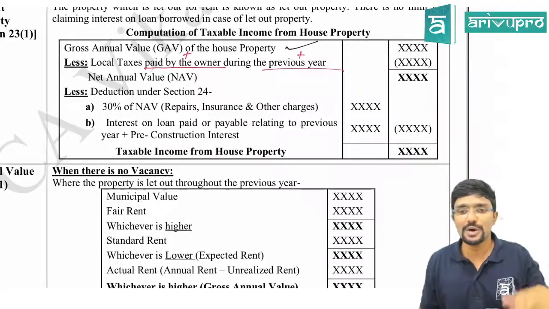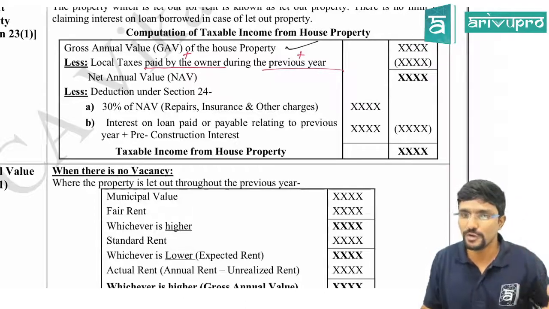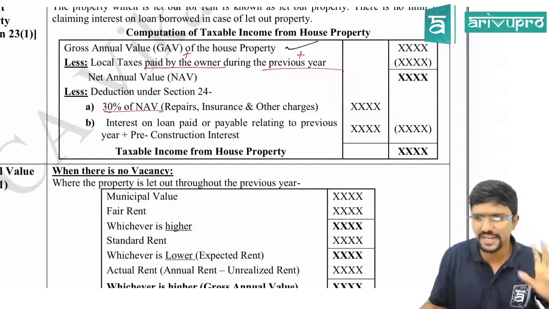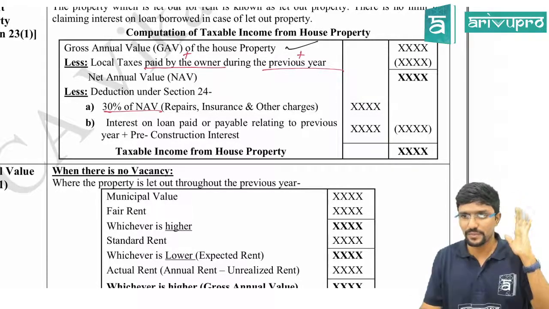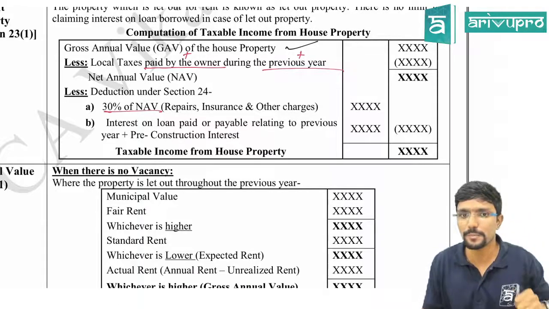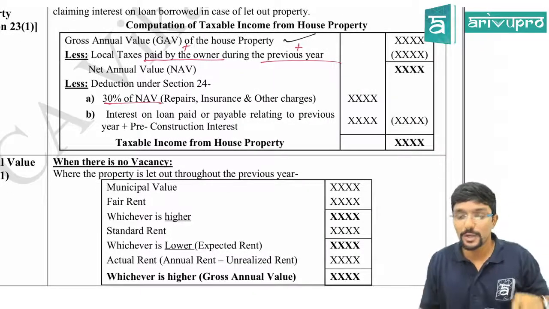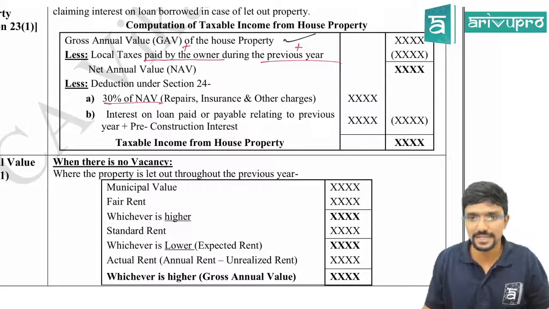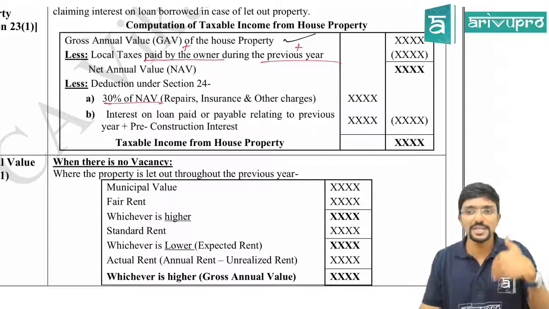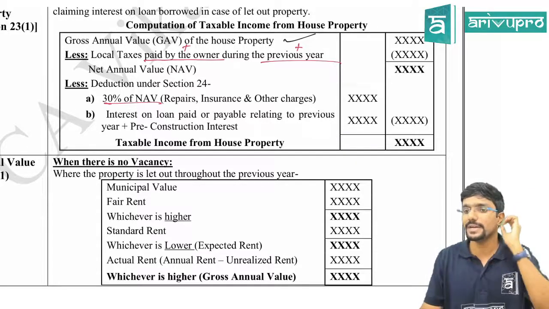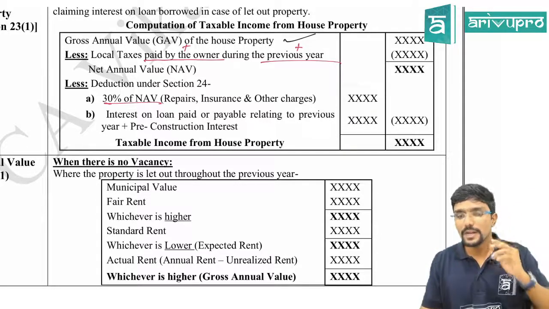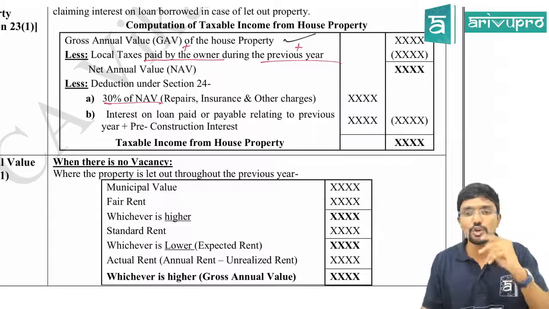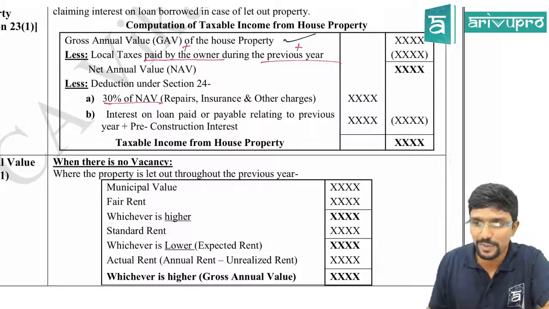From net annual value, I can claim 2 deductions under section 24. 30% of NAV is a standard deduction. Everyone can claim it for let out property and deemed to be let out property. Then interest on loan payable. It is claimed on accrual basis, guys. Even though interest is not paid, still I can claim deduction. Agree? And there is no limit for let out property and deemed to be let out property